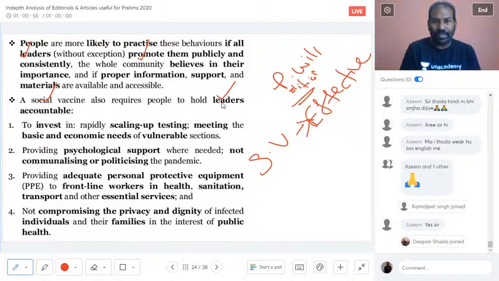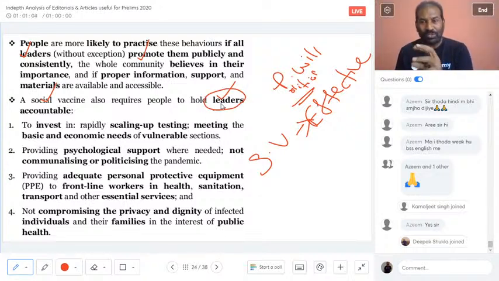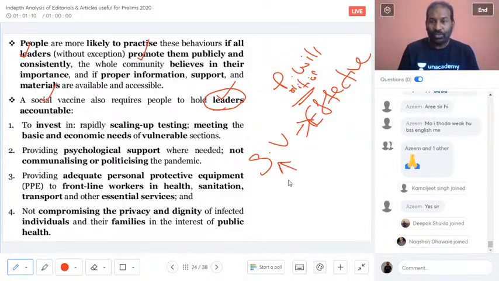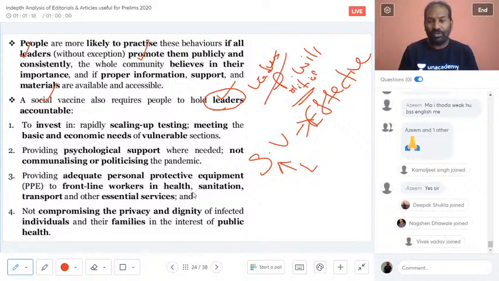So when we look at the social vaccine here, yes, the leaders are responsible. We are entering a little more in depth into the social vaccine, which you can put forward in your answers. So who is responsible here? We are saying that the political leaders or the political will are responsible. How are the leaders responsible? Because it is a parliamentary form of government.